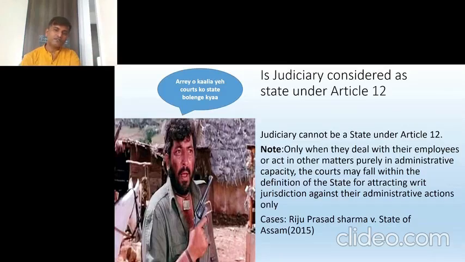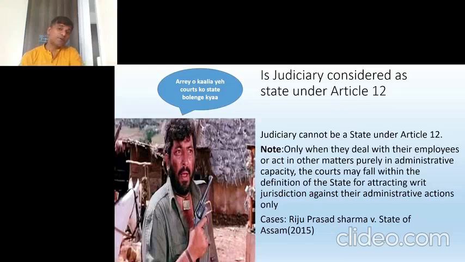Is judiciary considered as state or not? See, there are two contexts. Judiciary cannot be a state under Article 12 when it is giving judgments, but while it is performing some administrative duties, it can be considered as state. For example, when they are dealing with their administrative staff, and the administrative staff has some issues with the court, then it can be referred to as state.